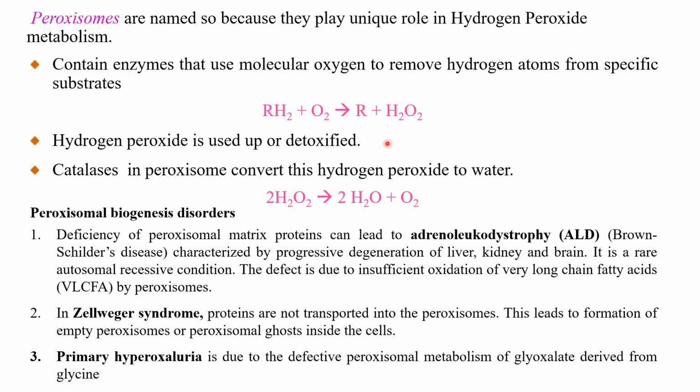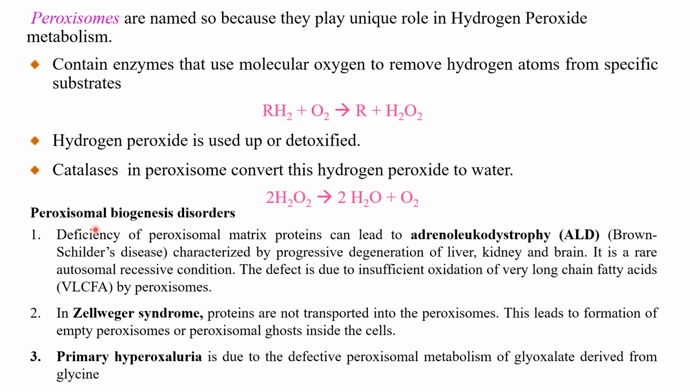As we know, it is a very, very active chemical, converts to hydroxy free radical and starts a chain or body of reactions leading to the damage of various cellular organelles. So the enzyme catalase in the peroxisome converts this hydrogen peroxide to water. This is how it saves the cell from the lethal effect of H2O2.